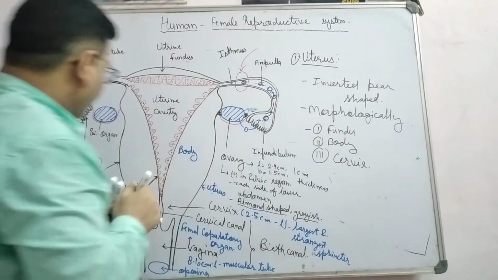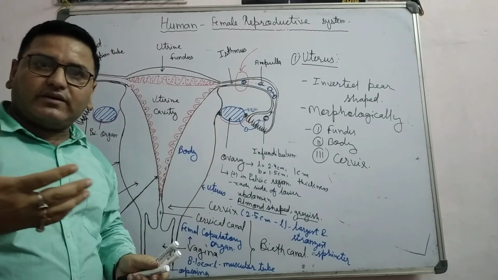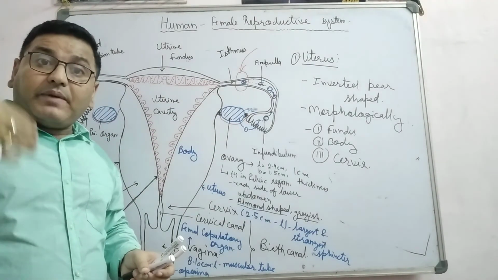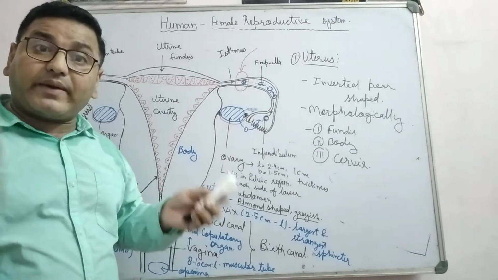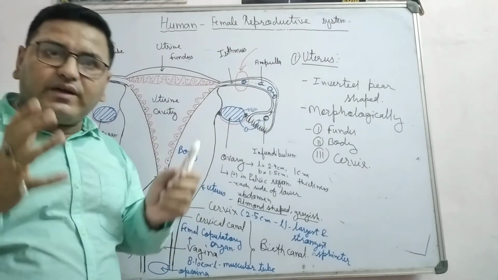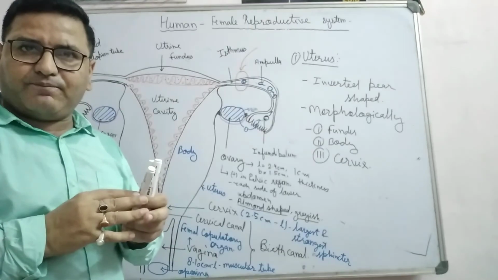Next, one more thing. This uterus extends about 100 times. It increases its size about 100 times during pregnancy to accommodate the fetus and the amniotic fluid which is present around the fetus.